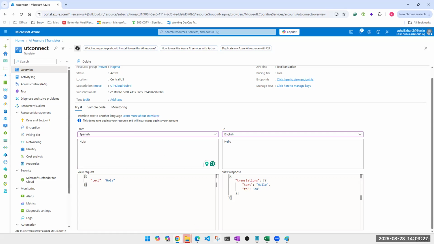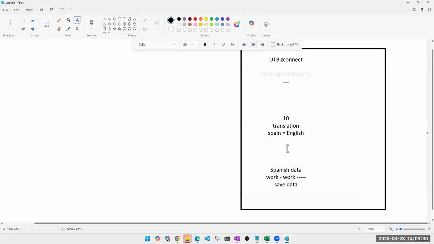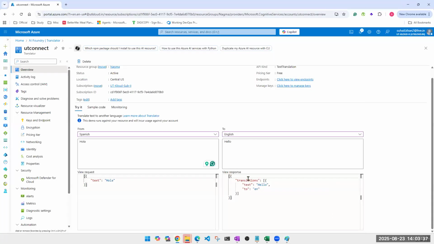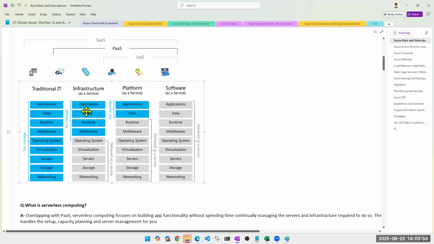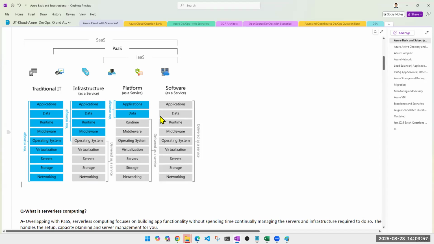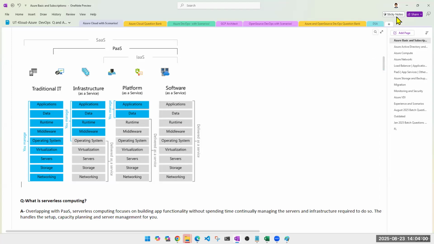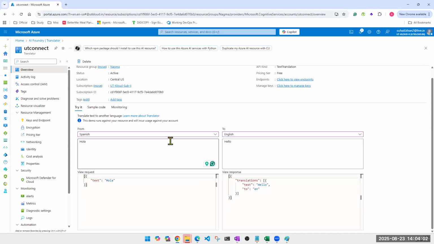Now I can go back to my client and tell him, yes, I am ready with my translator. It's my own translator. It is in a private network, not in public. And my guys are ready. Can we start the project? Client would be happy. My business is running. Now you see the difference between this approach where you needed months and lakhs of rupees, this approach, well, you'll require at least a few weeks, this one will require a couple of weeks, and this one, it happened immediately. Instantly, we have our translator ready.